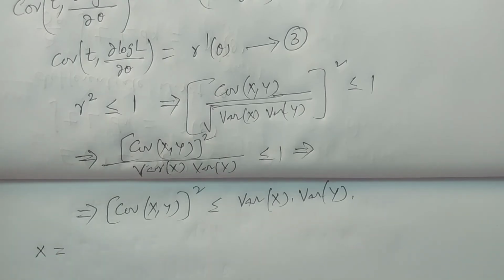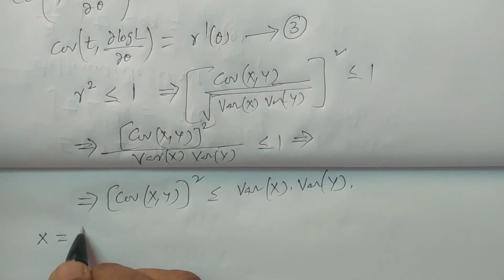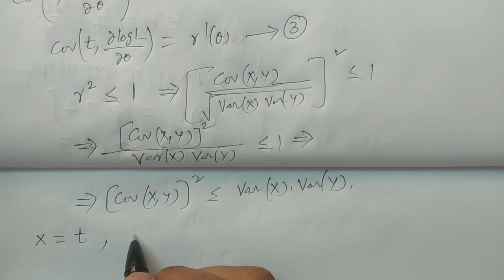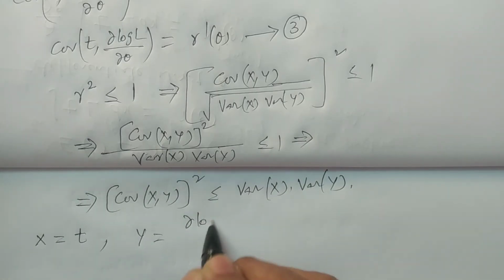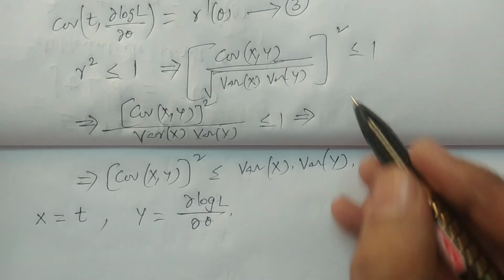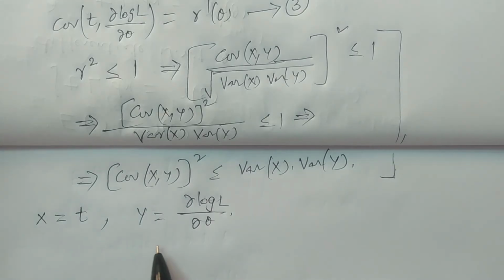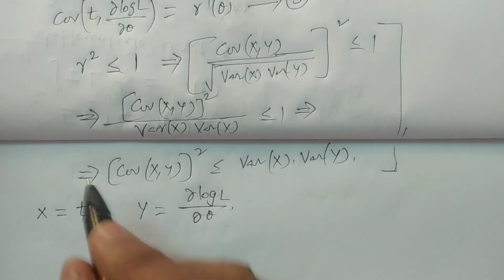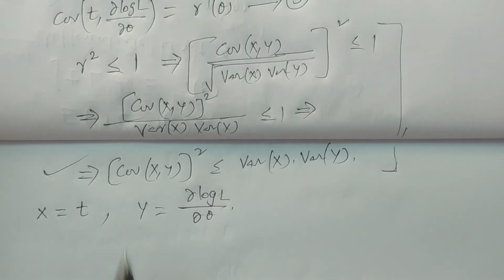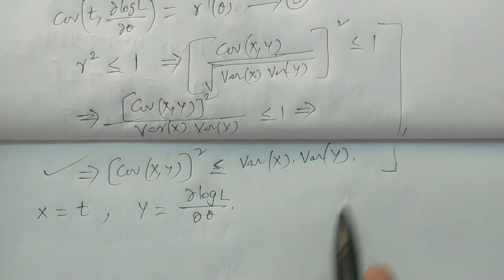I have just now taken the two variables and calculated covariance. Similarly, I consider two variables: one is x equal to t, another one is y equal to ∂ log L by ∂θ. I have calculated these results by considering x equal to t and y equal to ∂ log L by ∂θ, and substituting here in this equation, covariance of xy whole square is less than or equal to variance of x times variance of y.